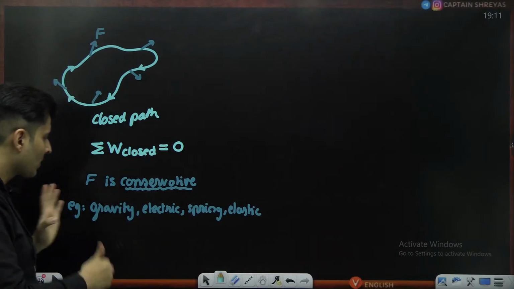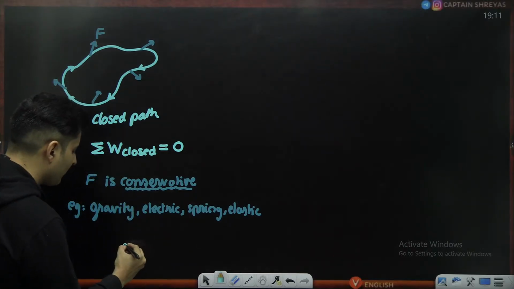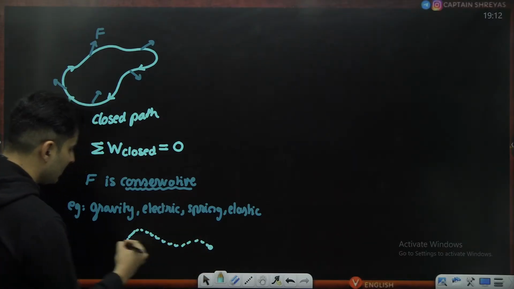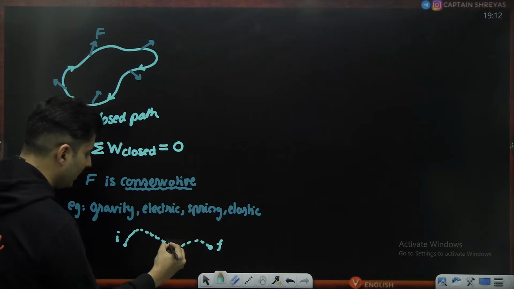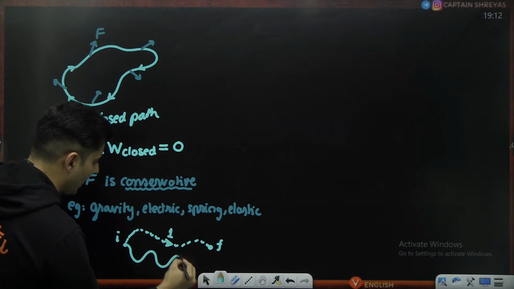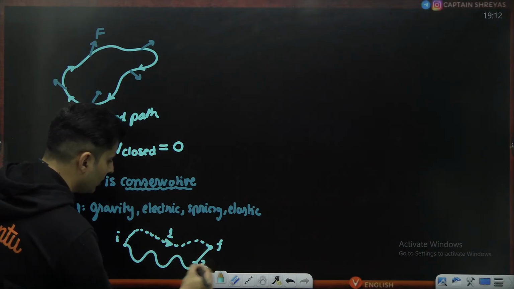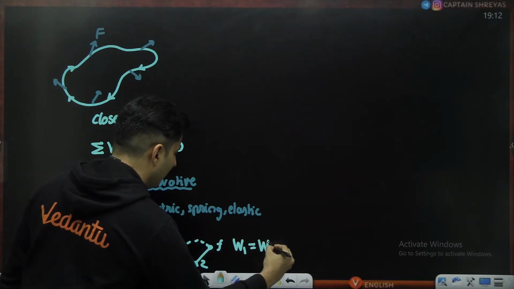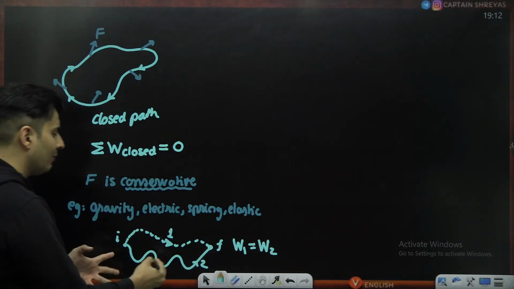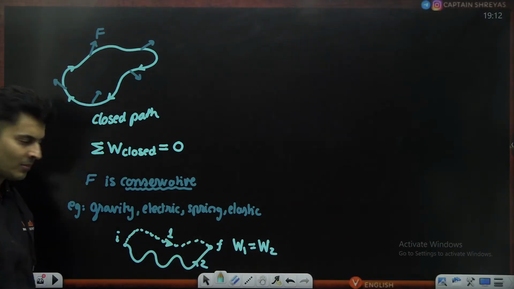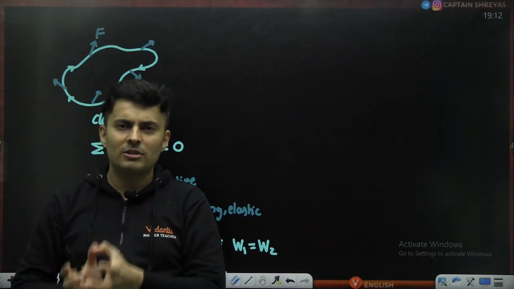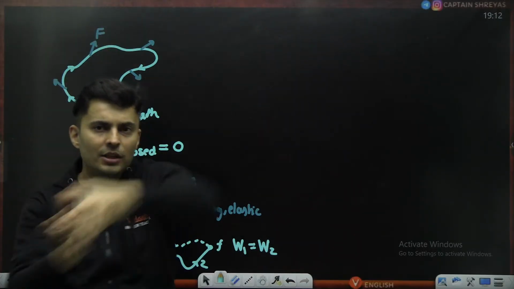Another beauty is that if I go via one path to some place, so this is my initial point, this is my final point, via some path labeled 1 versus some other path like this labeled 2, the work done via the first path is equal to the second path or even the third path. Basically, the work done doesn't depend on the path. Whatever path you take, I take a mass, I move it like this, or just like this, or just like this.